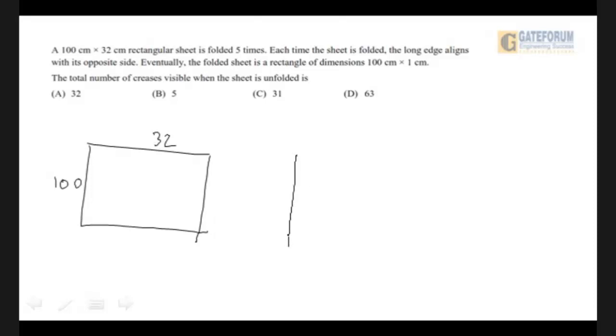Let us not forget that the original sheet is 100 into 32. Say suppose this is 100. Say suppose this is 32. After doing all the foldings, what you arrive at is 100 into 1. This remains as it is. This becomes 1. Okay, so this has to be understood. Come on, quickly do it.